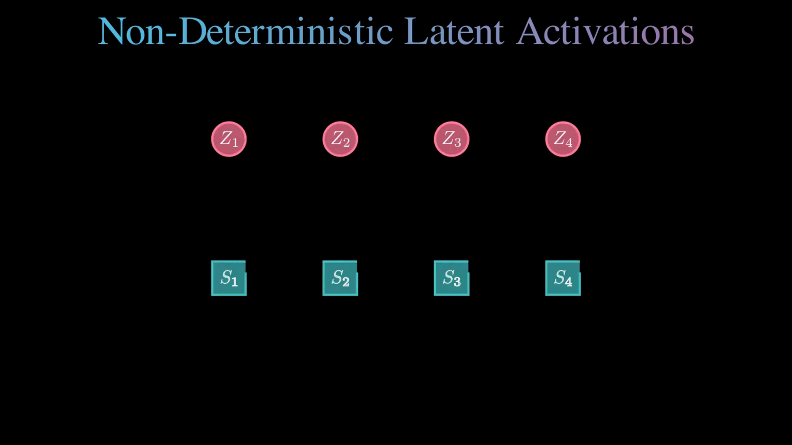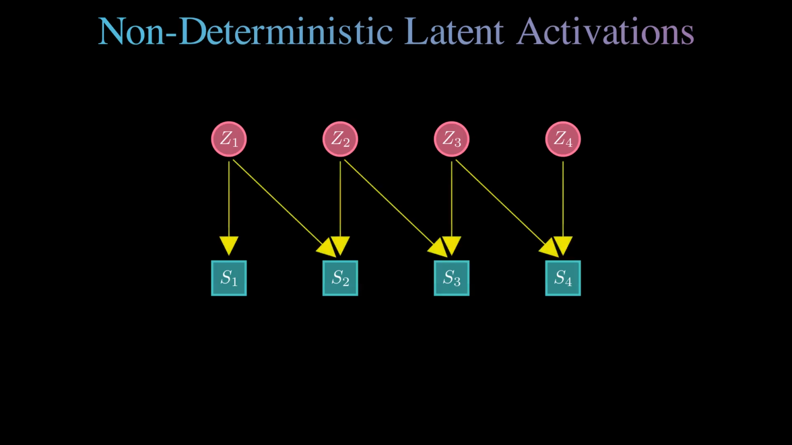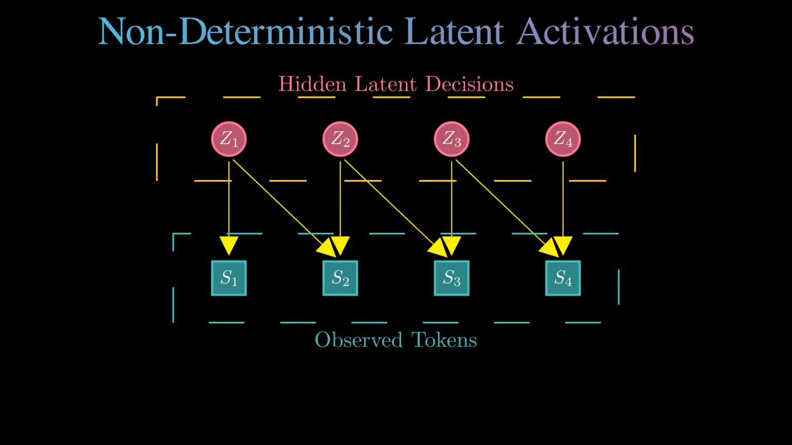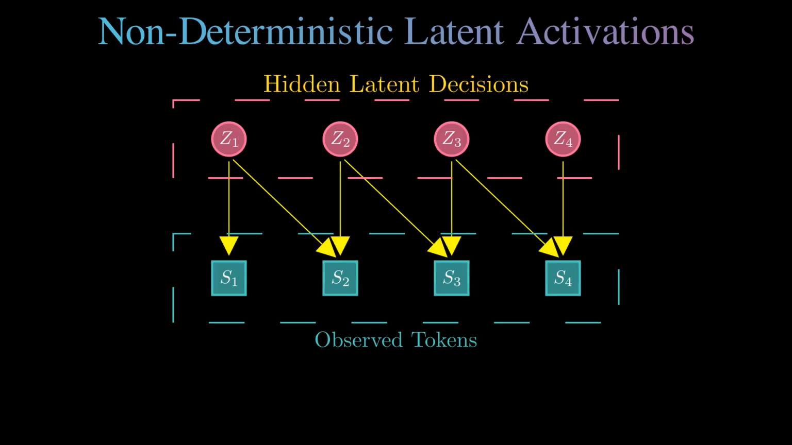Just like token selection depends on randomness, any activation influenced by a random value is a generation decision. This makes latent variables non-deterministic. Hidden decisions shape the output, unlike standard autoregressive models where everything is determined by the token sequence.